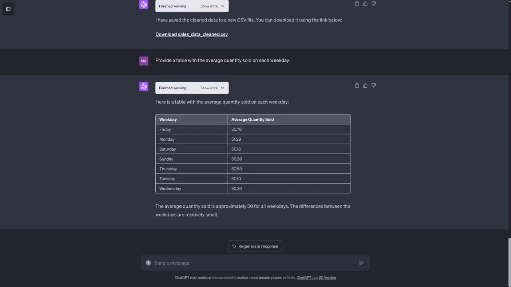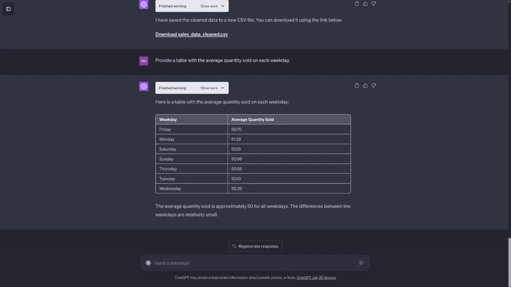And we get an average of around about 50 for each weekday. Obviously, this dataset was created in Python by us, you saw that, so we can discuss whether this is realistic. Still, the important thing is that creating such tables and analyzing data quickly here with ChatGPT works quite nicely with the code interpreter.